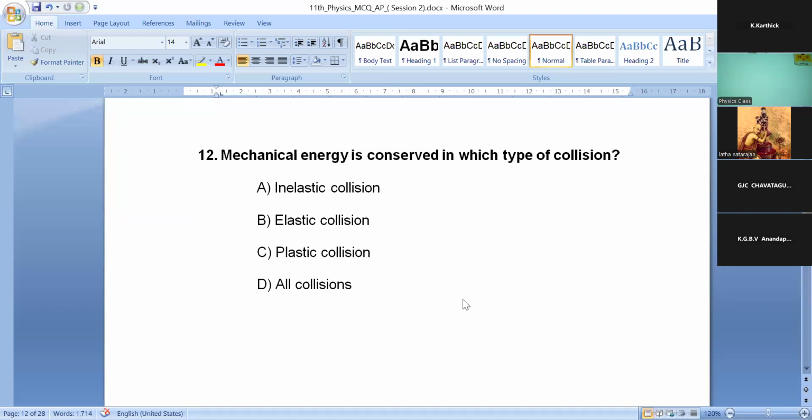Mechanical energy is conserved in which type of collision? Mechanical energy, already you know about that mechanical energy. That is potential energy plus kinetic energy. So mechanical energy is conserved in which type of collision? Elastic collision, inelastic collision, plastic collision. Option D, all collisions.